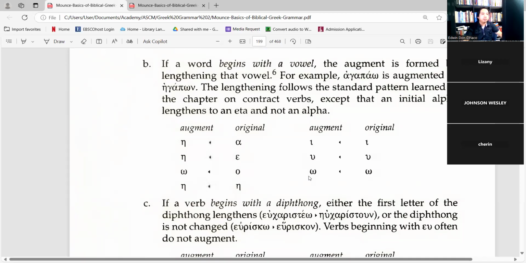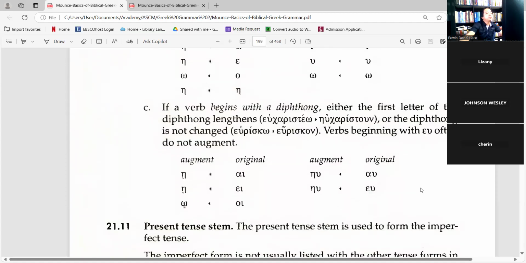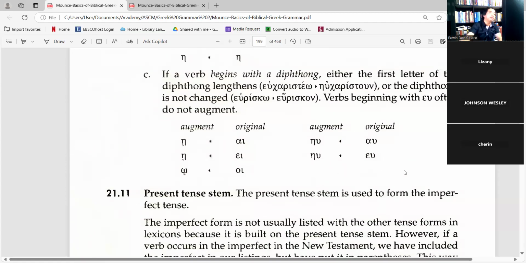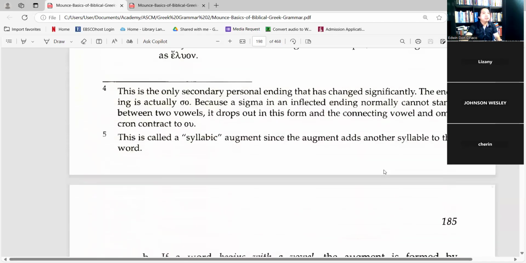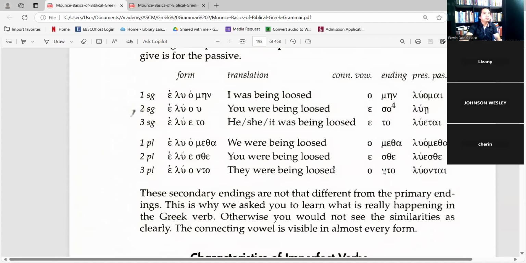But verbs beginning with eta remain as eta, and the iota remains as iota, the epsilon, and the omega as well. In this case, this is about the augment. So how will we know? The suffix changes, as you can see here, but not entirely.